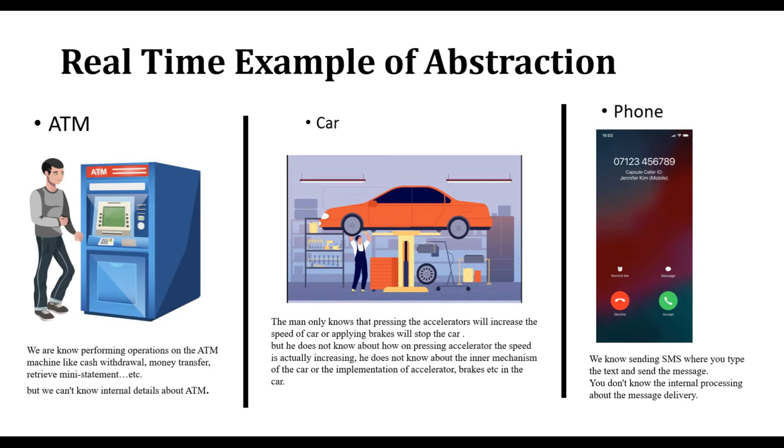Next is the phone. We are able to call another person, we are able to send a message to another person. The unknown person also receives the call from you, gets the message from you. But how the call goes to the other person, how the message goes to the other person, this kind of internal information, whether car or ATM machine or phone, what is going on inside, no one knows, right? So this is the abstraction functionality. Okay,